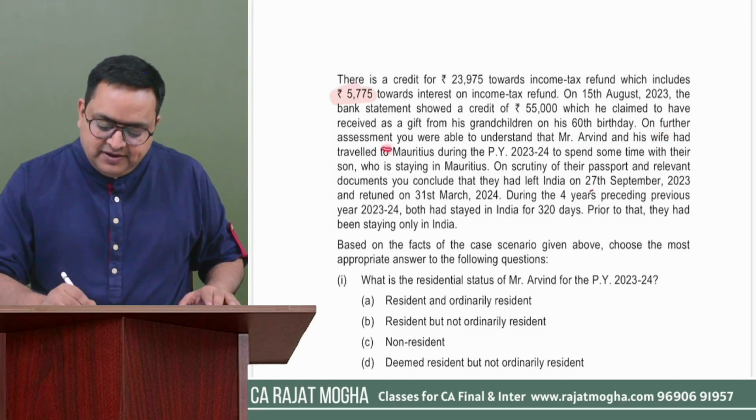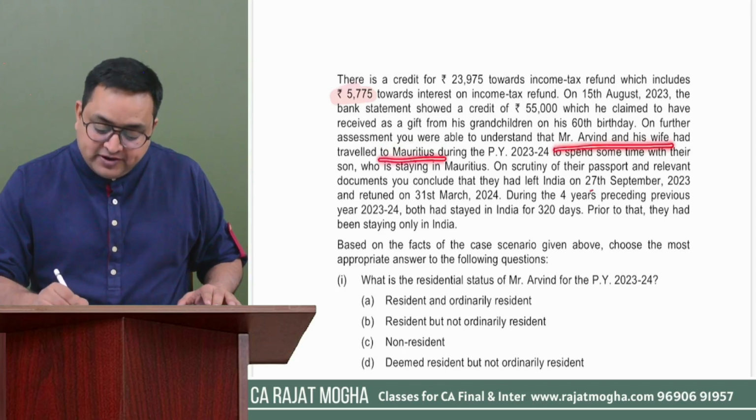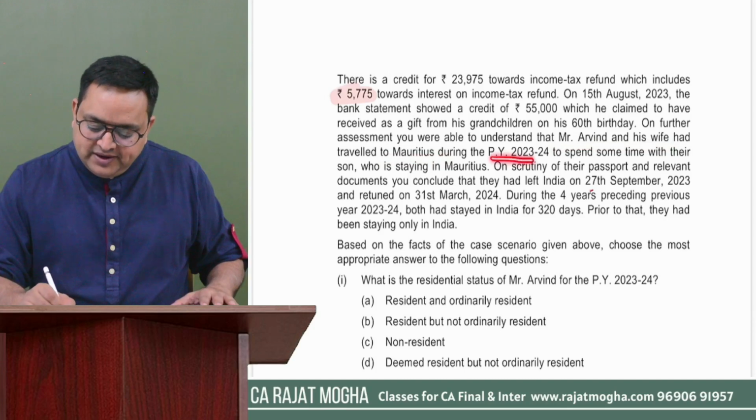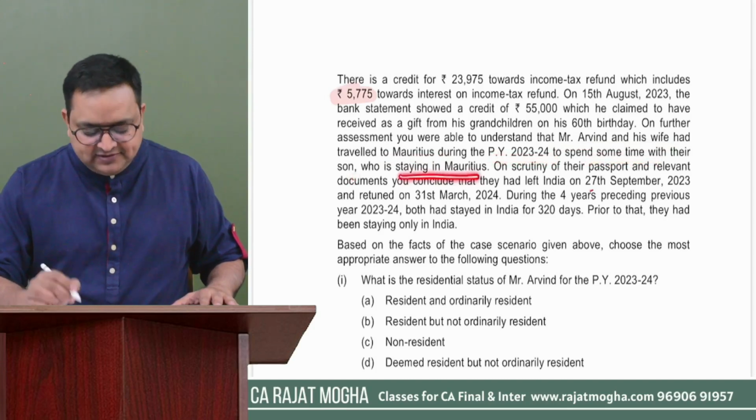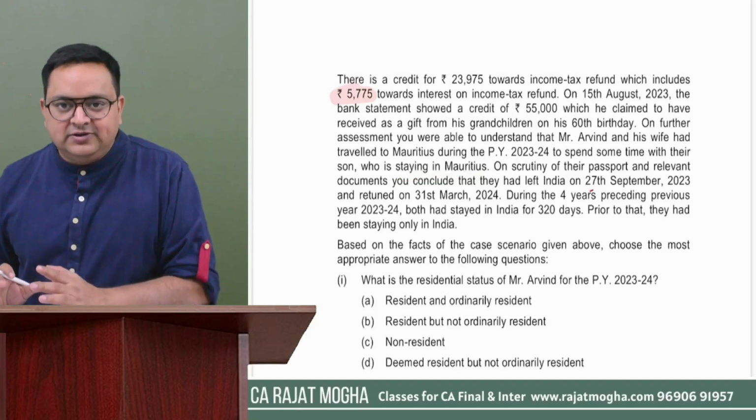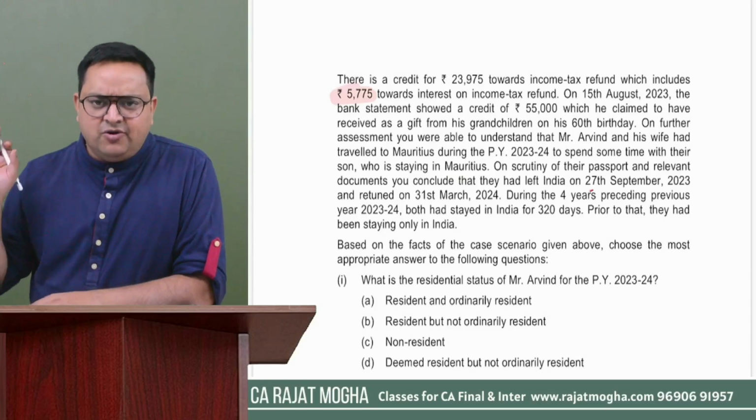On further assessment, you were able to understand that Arvind and his wife had traveled to Mauritius. Okay. They have foreign travel also during previous year 23-24 to spend some time with their son who is staying in Mauritius. So Arvind and his wife went to Mauritius this year to visit his son, and the son stays in Mauritius.